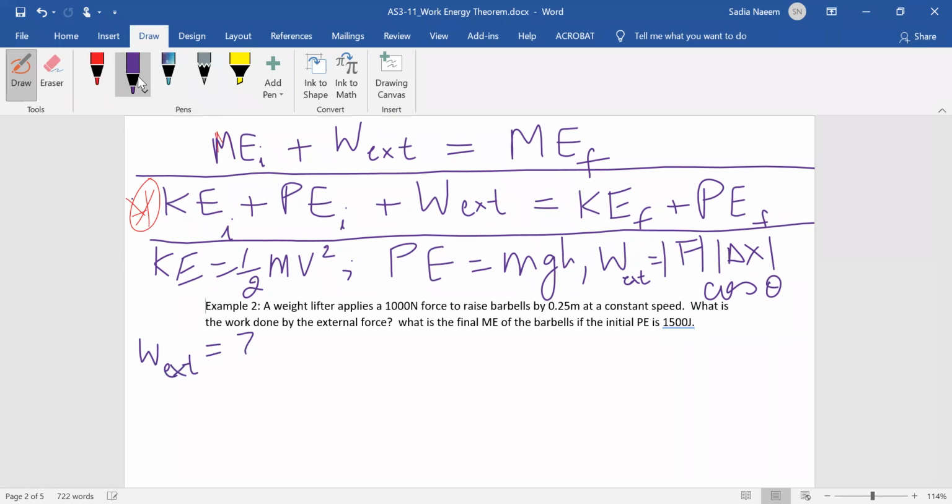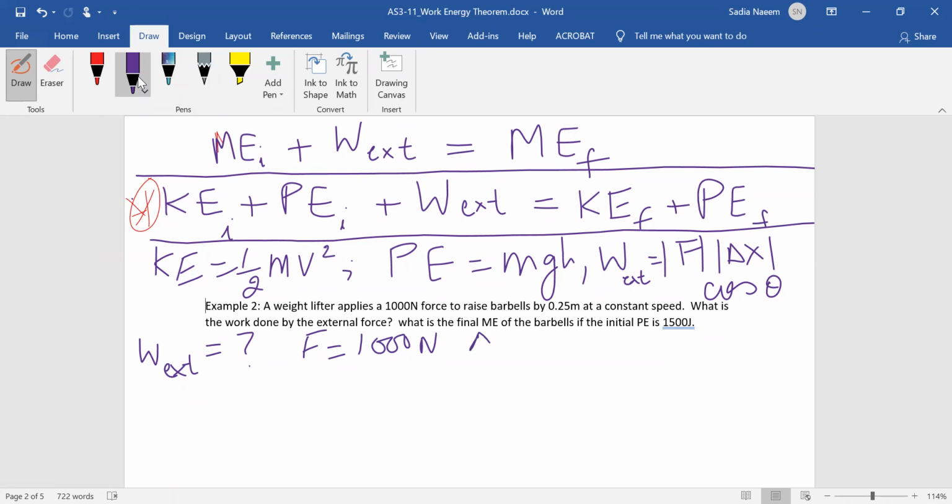So this is what we're asked. What's the work done by external force? The weightlifter applies 1,000 Newton force. So he is lifting the barbells using this force. If he is applying a constant force, then that means that the force he's applying must be equal to the weight of the barbell. So the barbells weigh 1,000 Newton as well. But anyway, that's the force that he's applying.